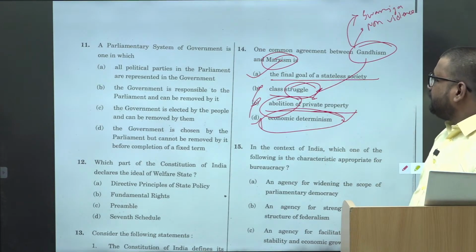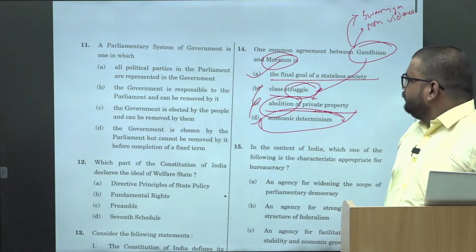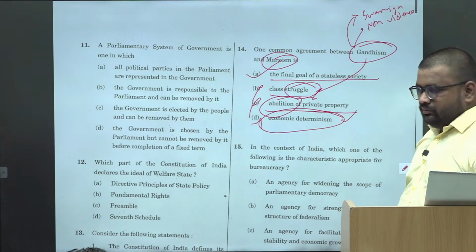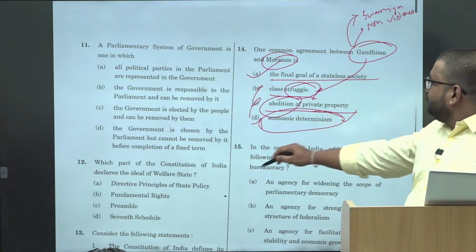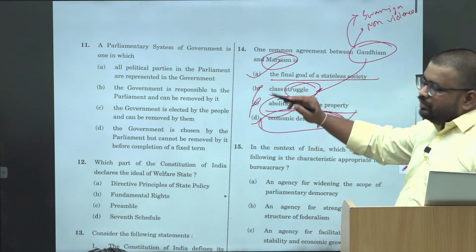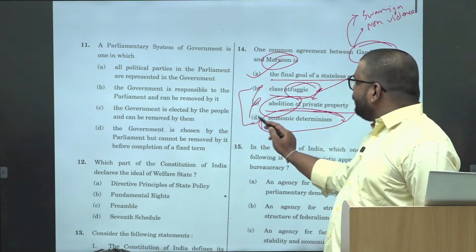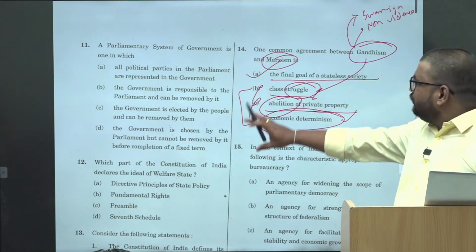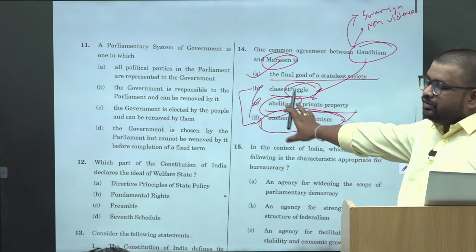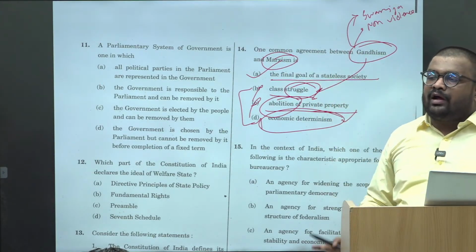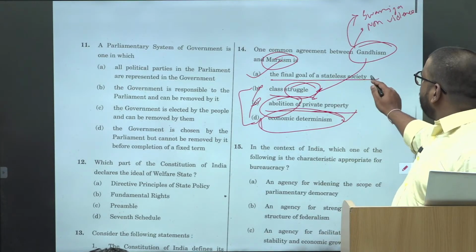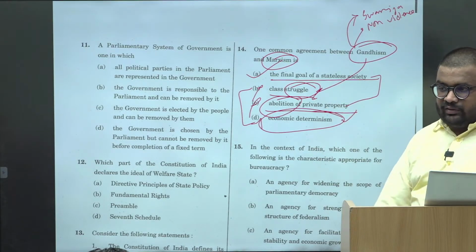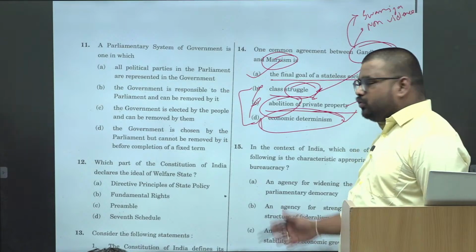No stateless society and no economic determinism. With respect to Marxism, these two are his analysis. According to Marxism, class struggle and economic determinism are the reality of the present society. ठीक है, and these two are the parts of the solution that he has given. ठीक है, तो दोनों different है.